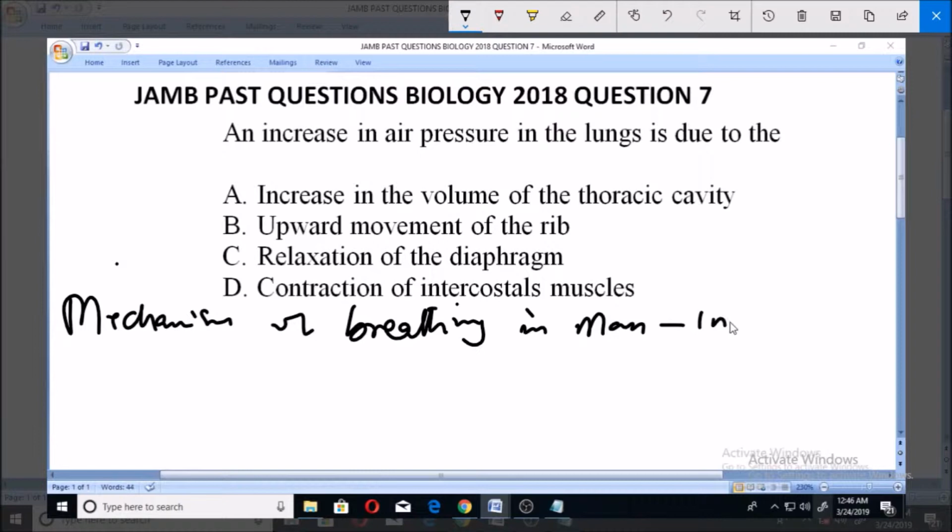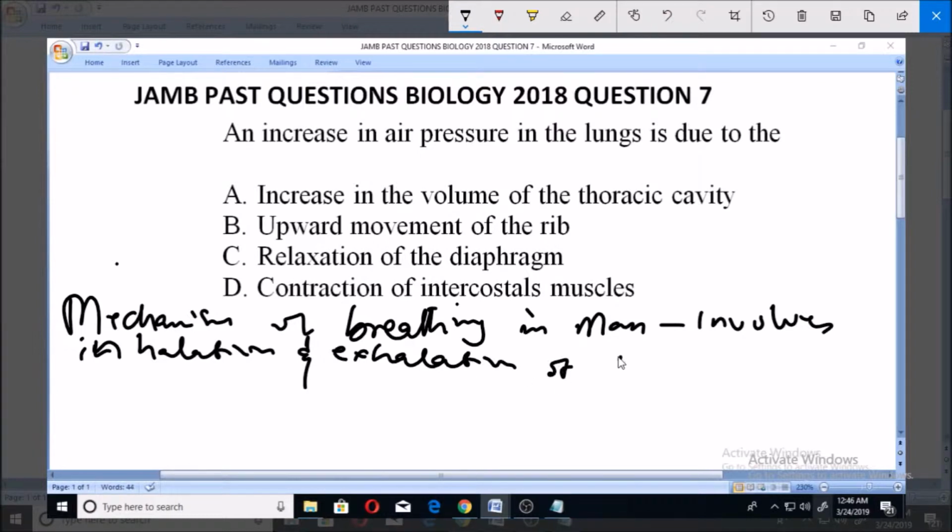Basically, it involves inhalation and exhalation. That's breathing in and breathing out of air. Inhalation means breathing in, exhalation means breathing out.